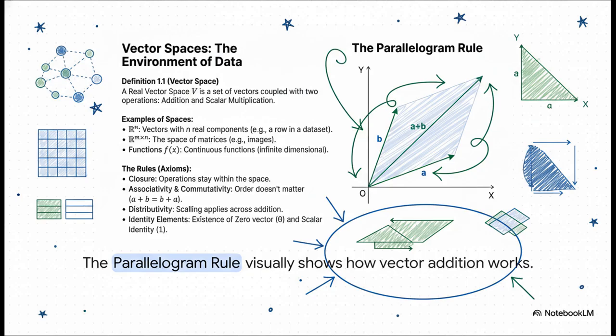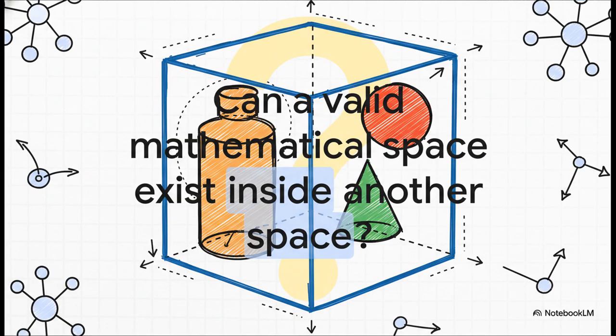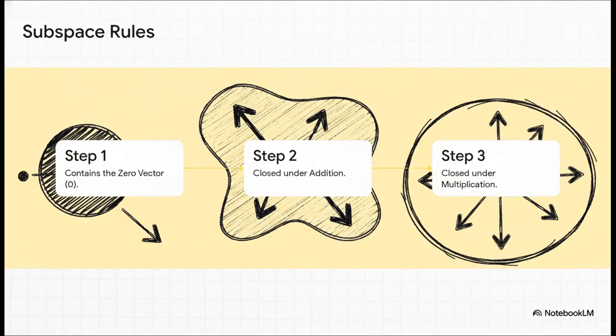It keeps everything predictable. Okay, so this brings up a really cool idea. Let's say we have this big valid vector space, right? Like all of 3D space. Is it possible to find smaller, little self-contained worlds living inside it? Like a whole other valid space just tucked away inside the bigger one? Can that even happen? Well, the answer is a big yes, and we call these things subspaces.